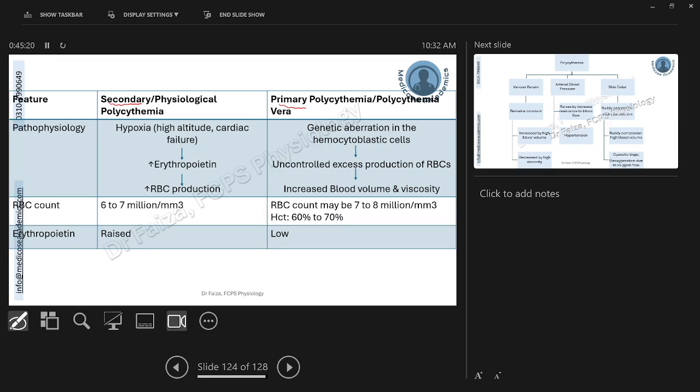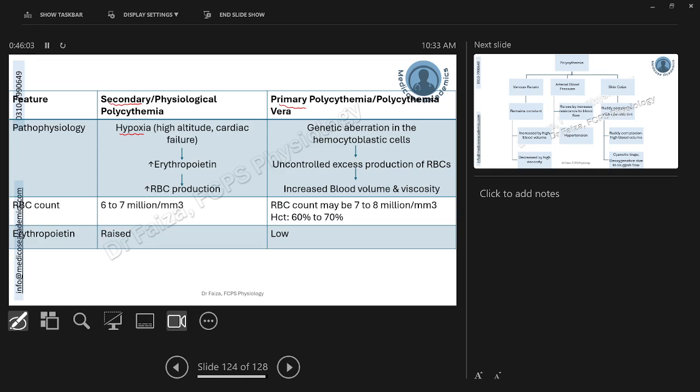Secondary to some reason means there was some cause in the body which led to the increased production of RBCs. For example, someone was exposed to hypoxia for a prolonged period. For example, shifted to a high altitude, like a soldier who was native of the plains and was posted in Siachen for 1 year. He is exposed to high altitude for that 1 year, and his body will try to compensate for the hypoxia caused by inhaling low oxygen partial pressure at this much altitude, and erythropoietin will lead to excessive production of RBCs to compensate for the lack of oxygen in the peripheral tissue.